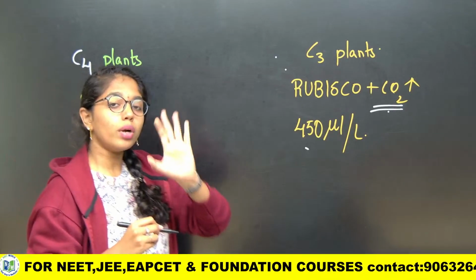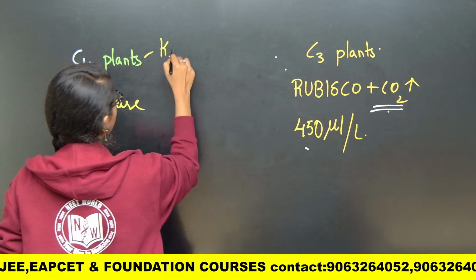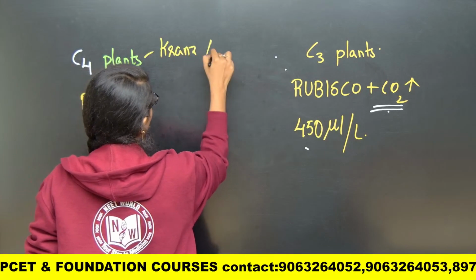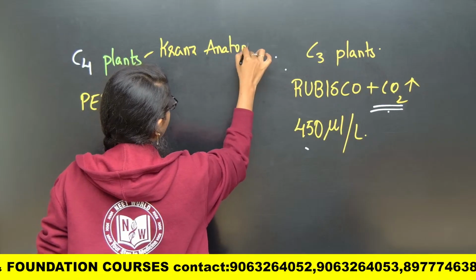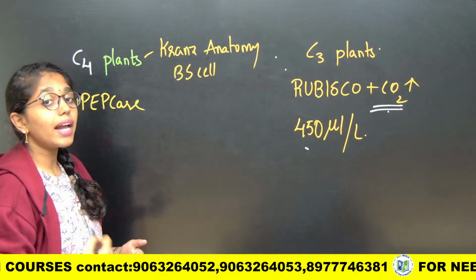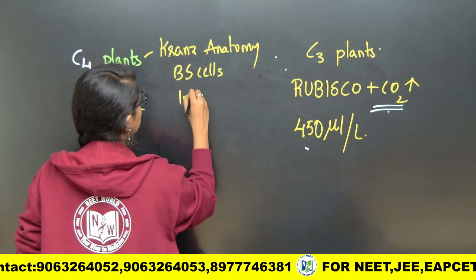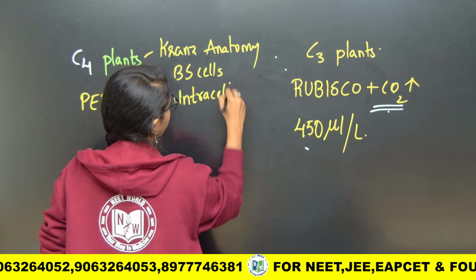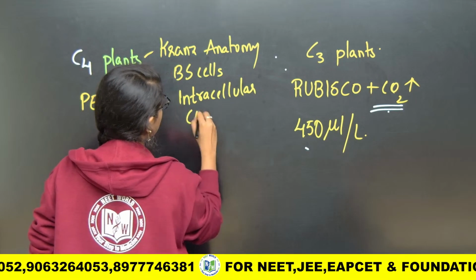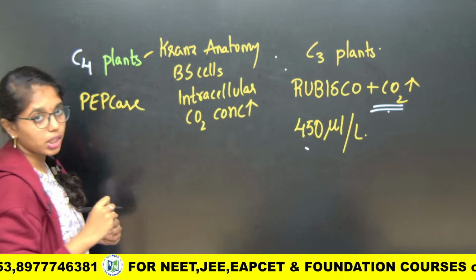This will bind only with carbon dioxide, and because of the Kranz anatomy in bundle sheath cells, intracellular carbon dioxide concentration will be more inside the bundle sheath cells.